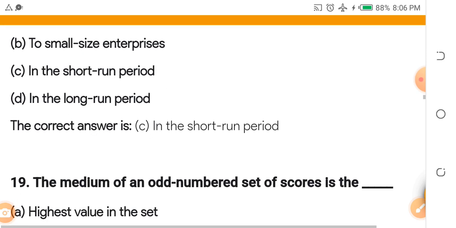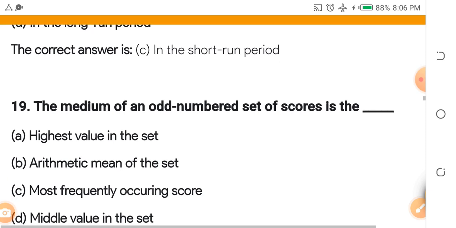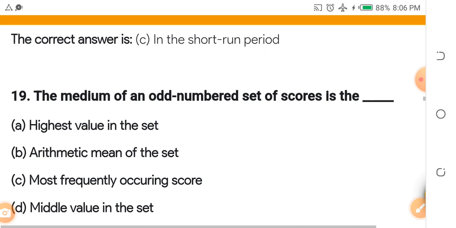I hope you learn. The median of an odd numbered set of scores is the dash. This one has to do with frequency, average, mode, all these things. This is the statistical aspect of economics. A. Highest value in the set.